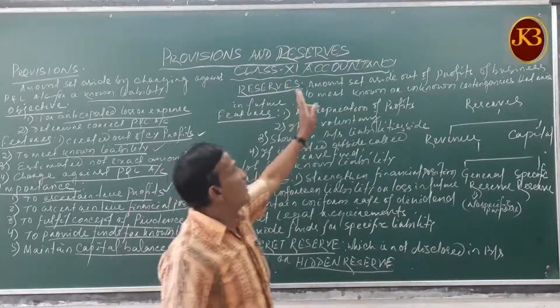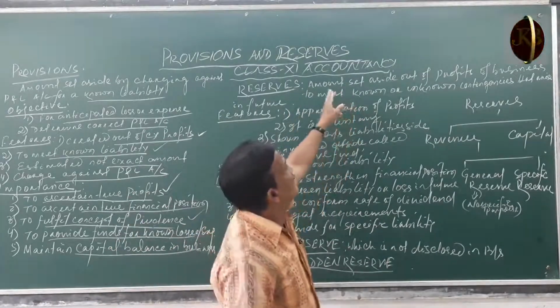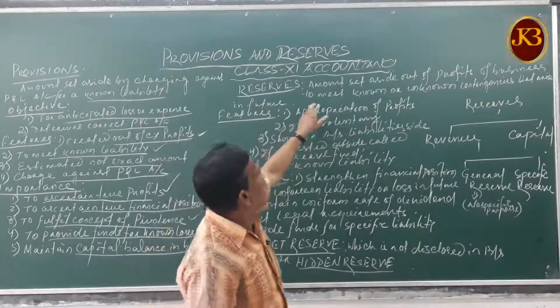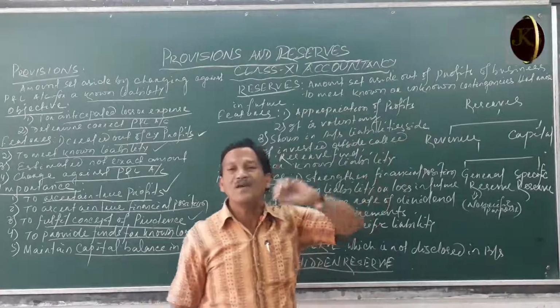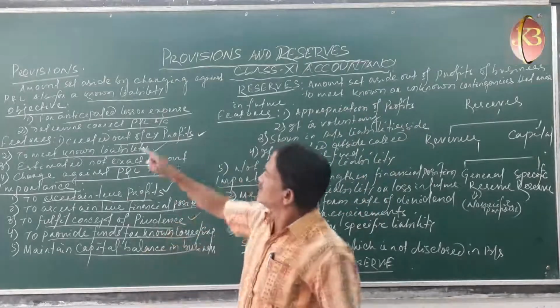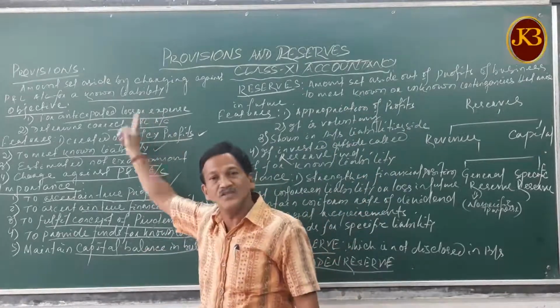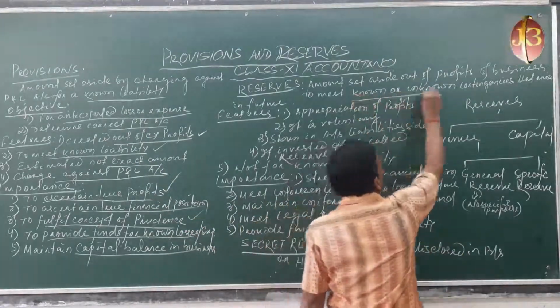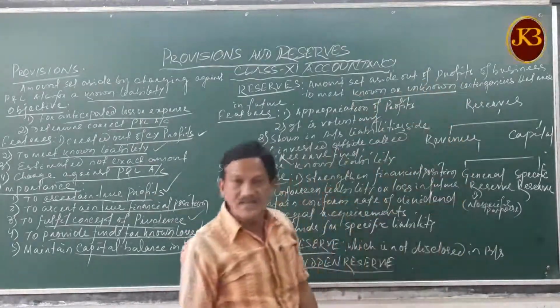That means any amount kept aside out of the current year profits of the business to meet known or unknown liabilities. Here, with provisions it is for known liabilities, but reserves are for either known or unknown liabilities.